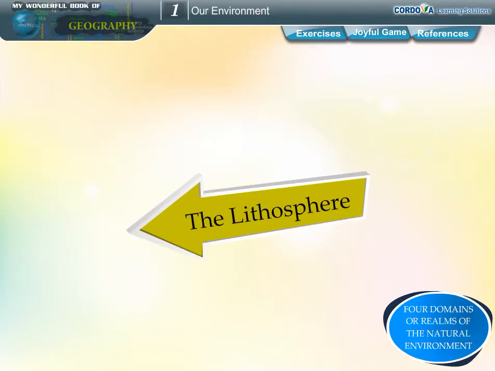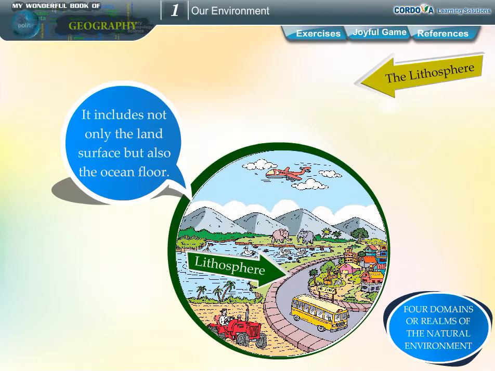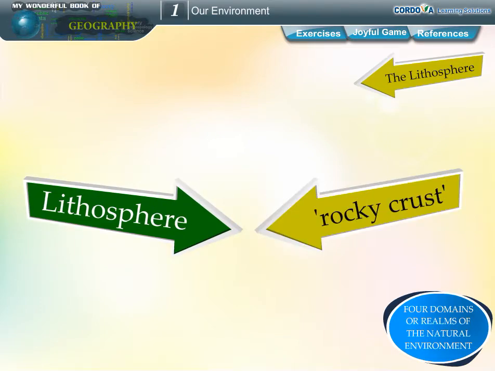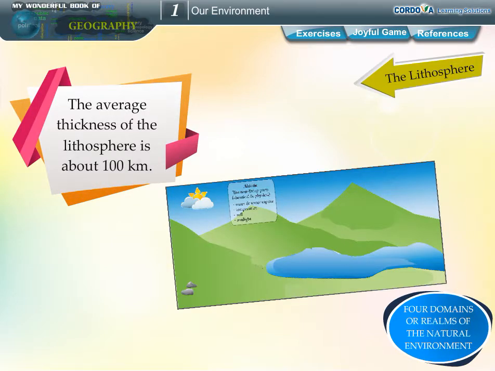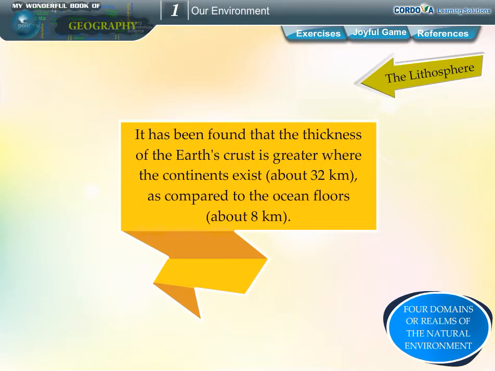The lithosphere. The outermost solid layer of the earth consisting of soil and rock materials is called lithosphere. It includes not only the land surface but also the ocean floor. The term lithosphere means rocky crust. The average thickness of the lithosphere is about 100 km. It has been found that the thickness of the Earth's crust is greater where the continents exist, about 32 km, as compared to the ocean floors, about 8 km.